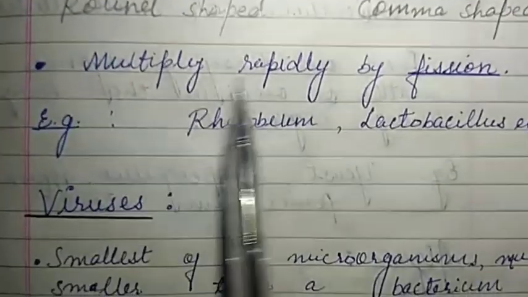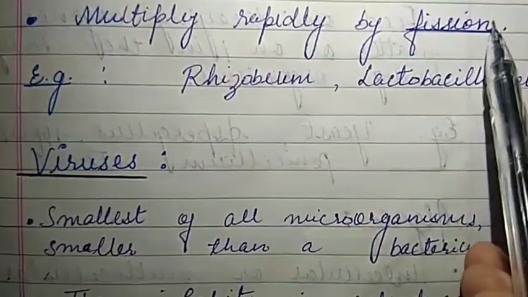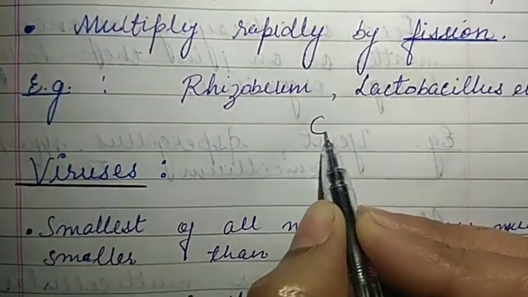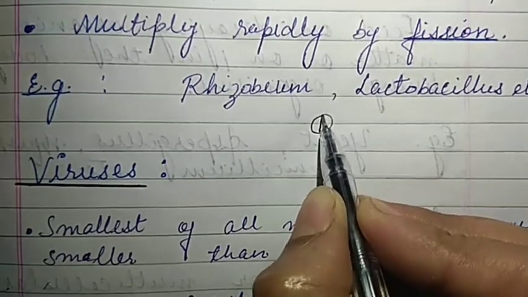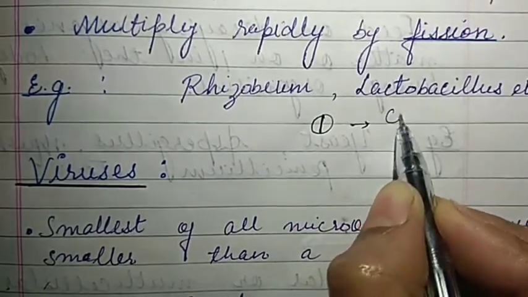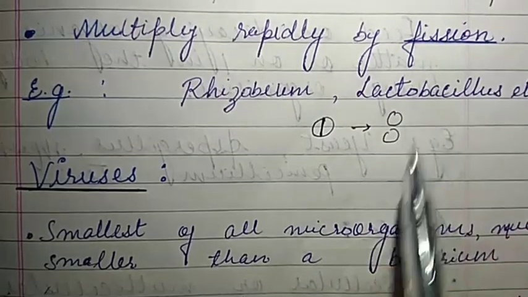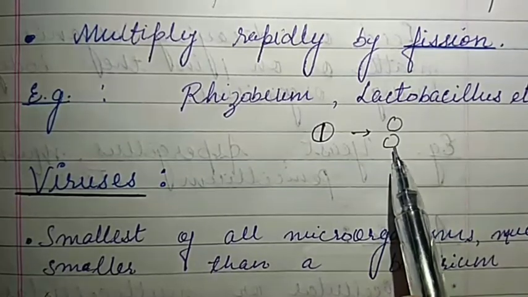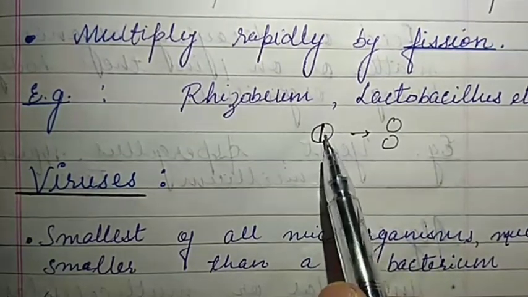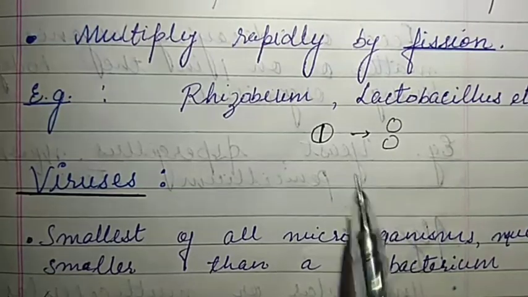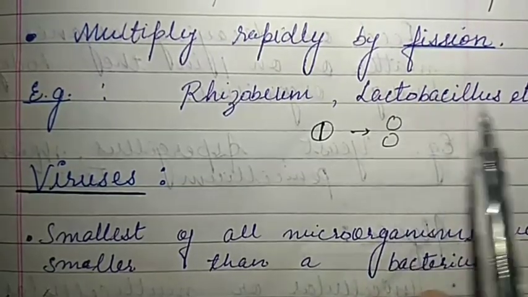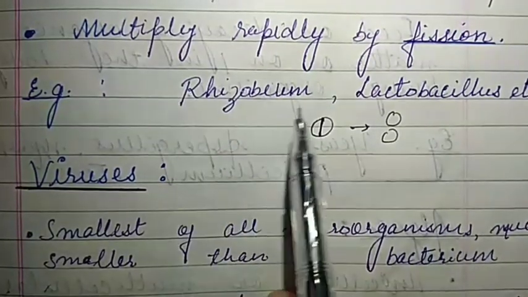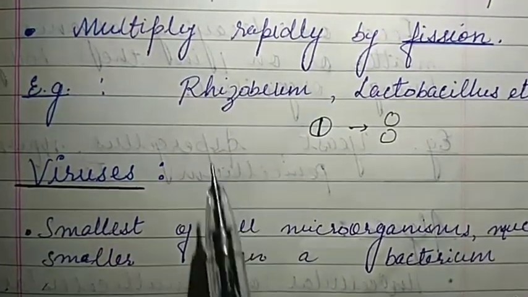And they multiply rapidly by fission. What is fission? Breakdown. Suppose this is the bacterium; by the fission process it will break into two. Fission means breakdown, so one bacterium will break down into two, and this is how it multiplies. For example, Rhizobium and Lactobacillus. Lactobacillus is present in the curd and Rhizobium is present in the roots of leguminous plants.